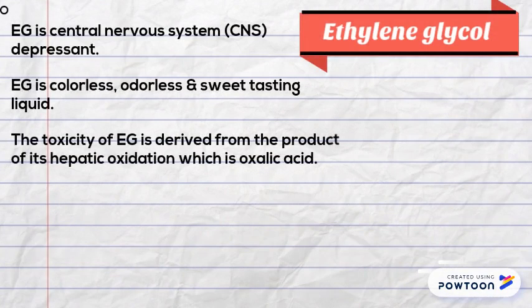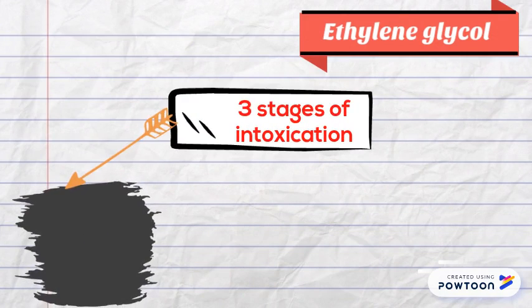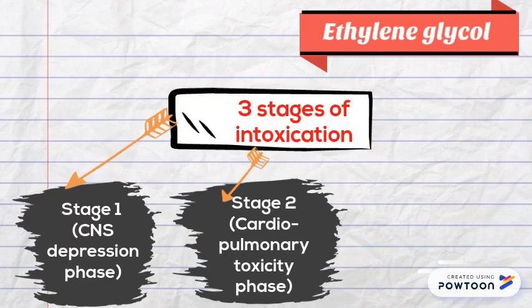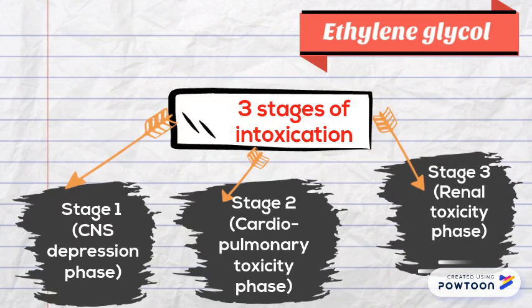Ethylene glycol is a CNS depressant. It appears as a colorless, odorless, and sweet-tasting liquid. The toxicity of EG is derived from the product of its hepatic oxidation, which is oxalic acid. There are three stages of EG intoxication: Stage 1, CNS depressant phase; Stage 2, cardiopulmonary toxicity phase; and Stage 3, renal toxicity phase.